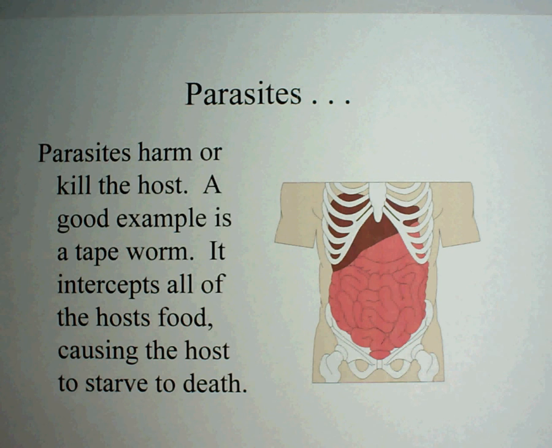Now, there are other parasites in the world. By definition, something that lives off of something else, it's what a baby is. A baby is a parasite. Now, it's not one that's going to starve us to death, but it has to have a host. Okay? So one is benefited and it harms the other. That's why a mom has to be careful with what she eats, because the baby actually steals nutrients from her.